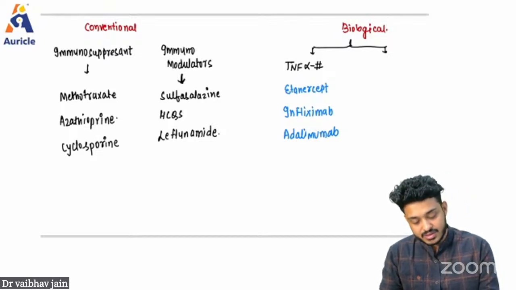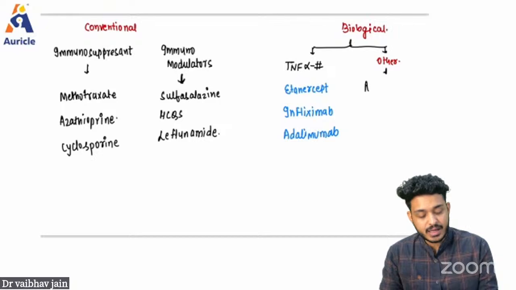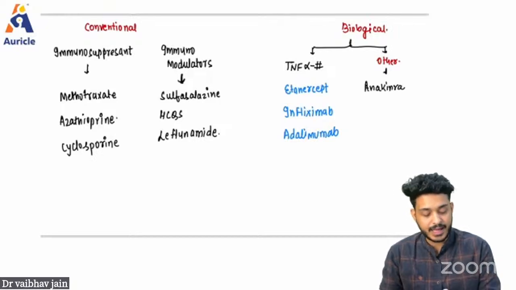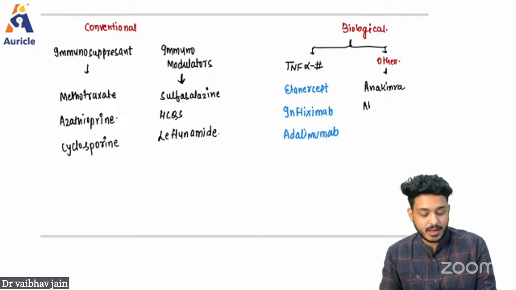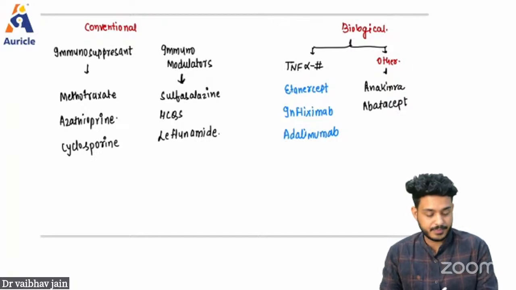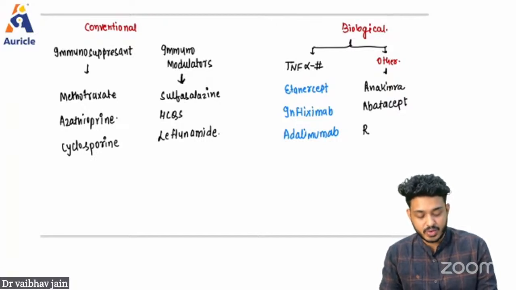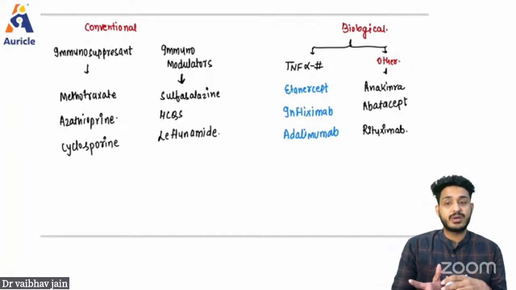What other drugs can you use? These are going to work specifically. First one, anakinra. We are having drugs like abatacept. We are having drugs like rituximab. So what we have studied till now, let's try to summarize everything.